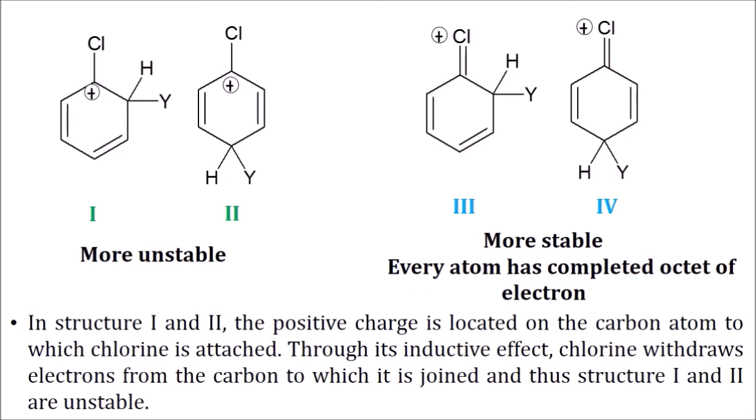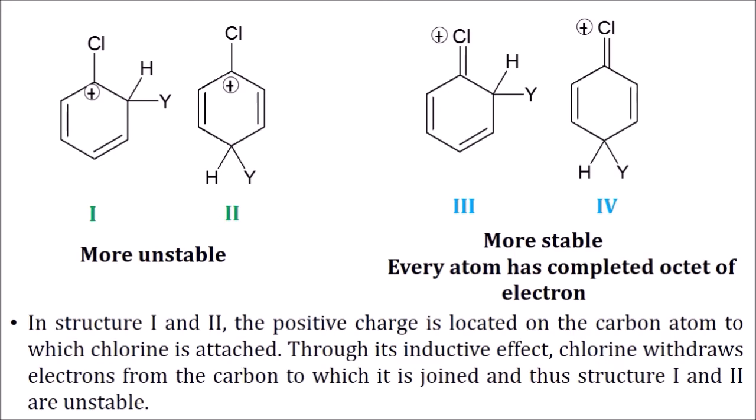While in structures number 3 and 4, you find that the chlorine bears the positive charge and it is joined to the ring by a double bond.